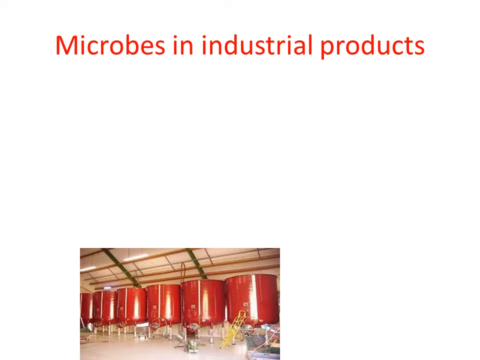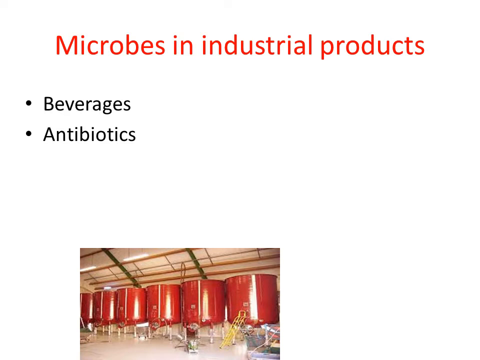So what are those products? There are many products, as an example. A few of the products we are studying in this lesson. The best example is beverages. Some of the alcoholic beverages are produced by using microorganisms. Then antibiotics. Antibiotics are nothing but medicines, drugs, right?